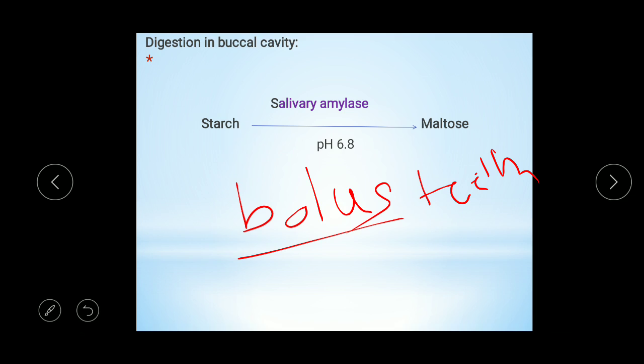So in the buccal cavity, food is converted into smaller pieces and forms a bolus, and on that bolus the enzyme salivary amylase acts, and complex carbohydrates, the polysaccharide called starch, gets digested into maltose, which is a disaccharide.